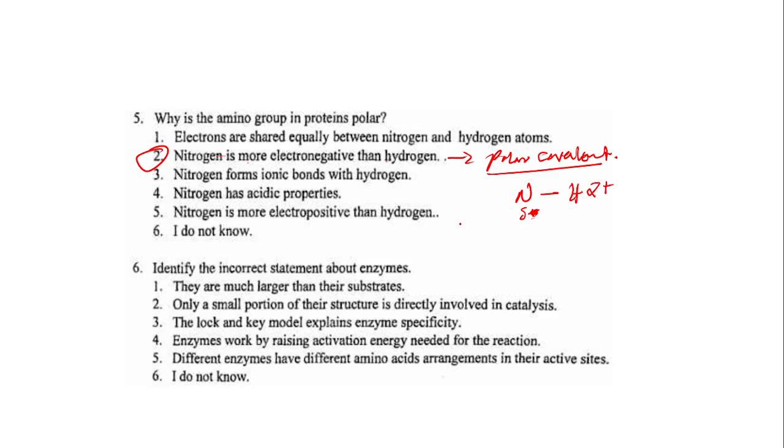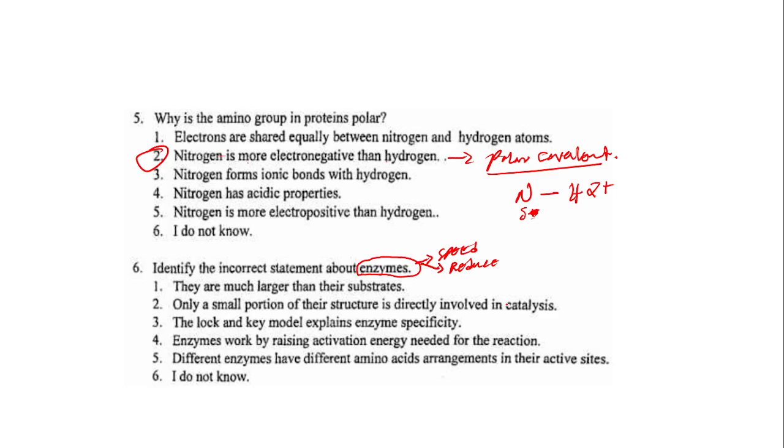Number 6, identify the incorrect statement about enzymes. So when you talk of enzymes, they are just proteins that speed up a chemical reaction, and most of these enzymes are normally protein in nature. So 1, they are much larger than their substrate, which is wrong. Only a small portion of their structure is directly involved in catalysis.